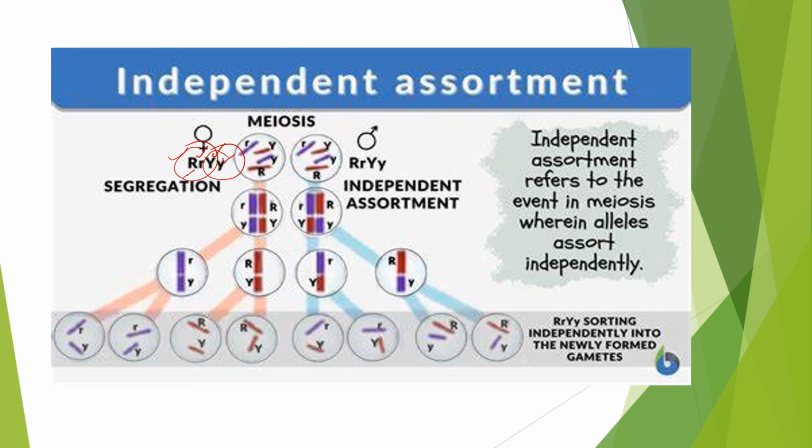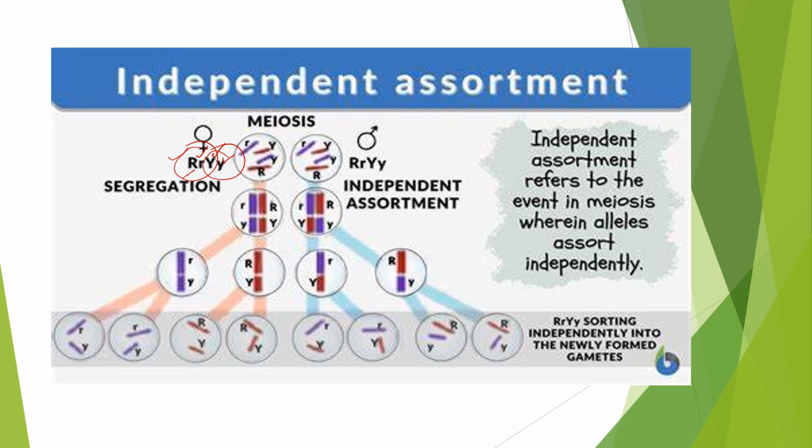This we have already studied in the previous class, so we will do a quick revision. If you have not gone through the previous class, please do go through it. I'll be putting the link down in the description box. There the law of independent assortment has been done in quite detail. Here we are just going through a quick recap.